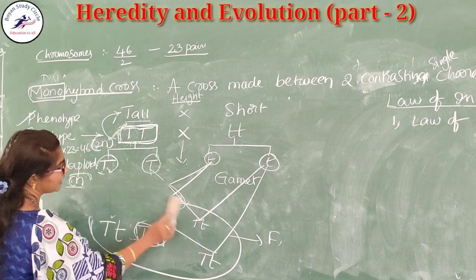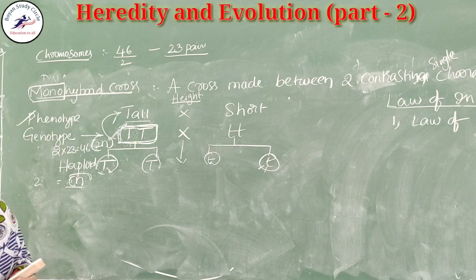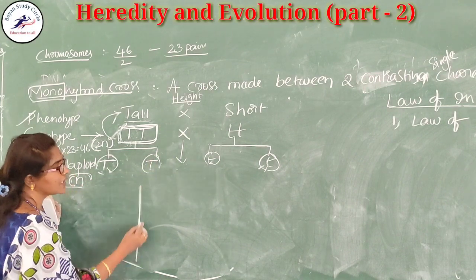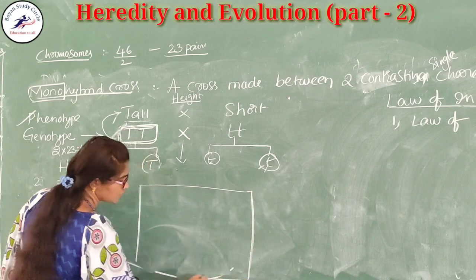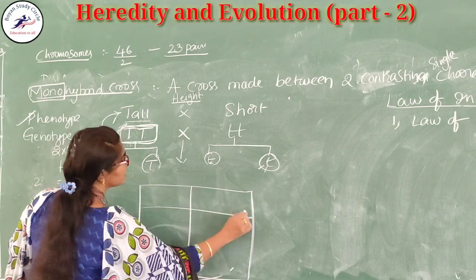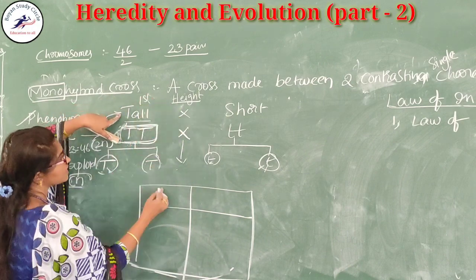It may be confusing to you, children. So for ease, I will make another Punnett square, so there is no confusion in joining all this. I make the Punnett square, which is also called the checkerboard. For this, first you have to select from the first plant, that is a tall character.